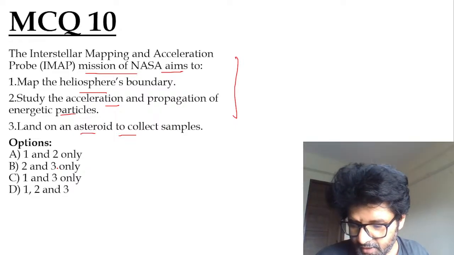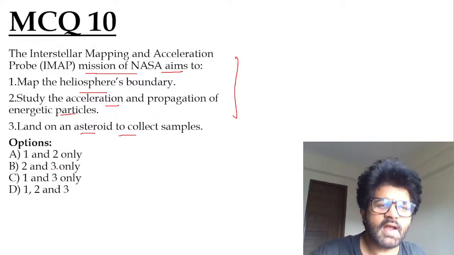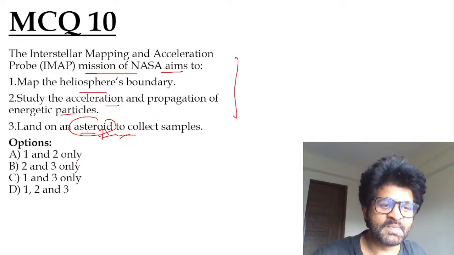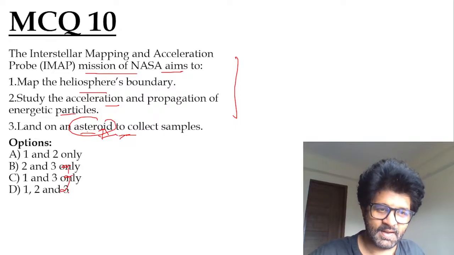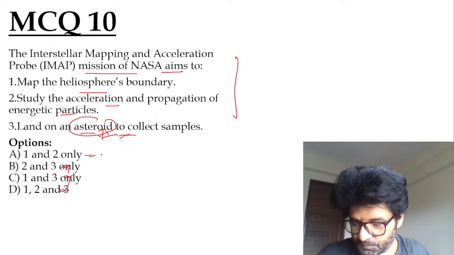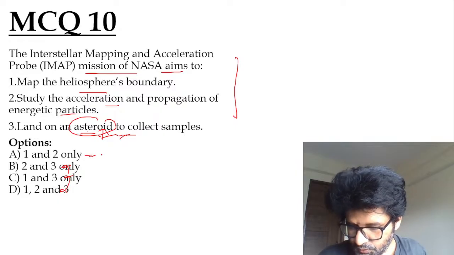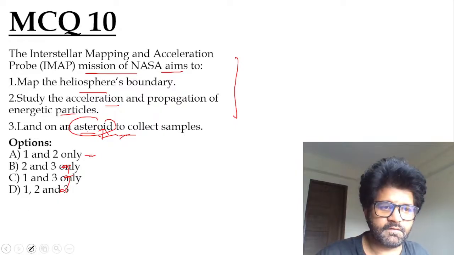So Pratik has given the answer, Hannah has given the answer, Harshini has given. Have we talked about whether it will land on an asteroid or not? That is not the point, guys. So yeah, third eliminated. You will get the answer A, 1 and 2 only. So Pratik, Hannah, Harshini, Anandu, Rishi, Gajanan, all of you have answered it. Very good.